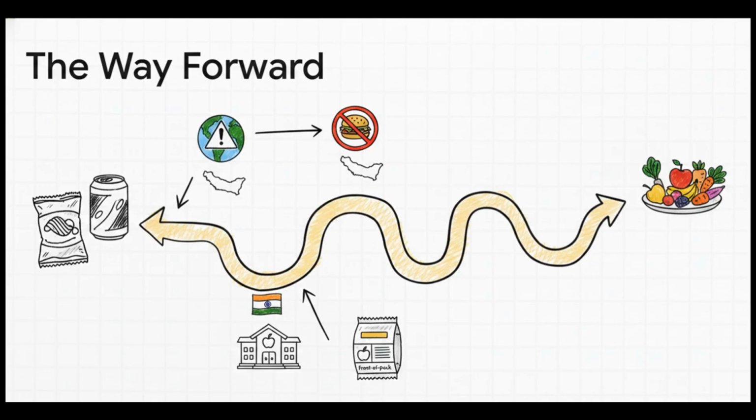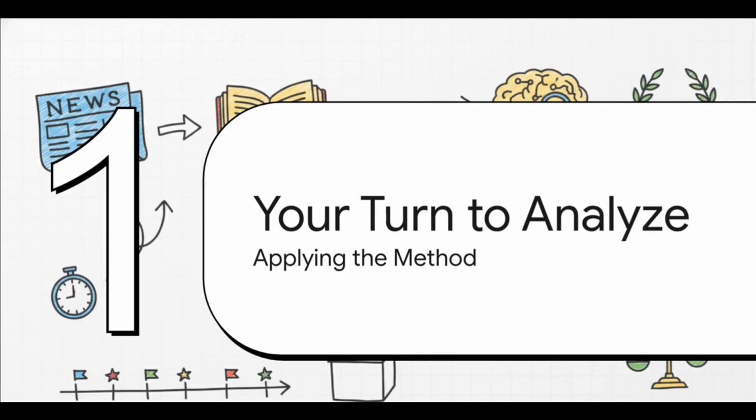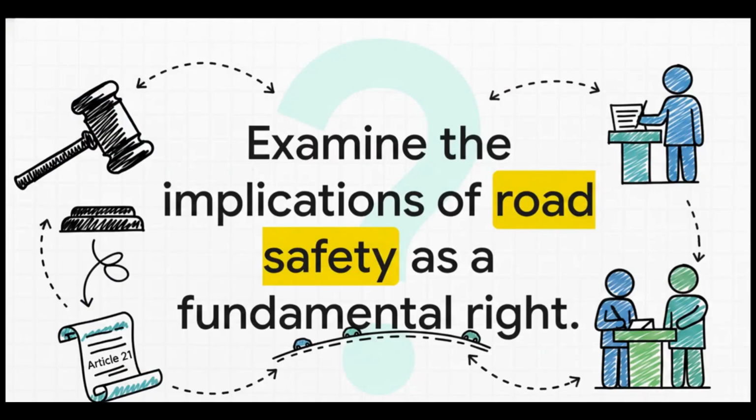nourishment for our cities. Okay, so we've walked through 3 different examples of how to connect the current to the core. We've looked at the event, we've found the foundation, and we've pointed out the pitfalls. Now it's time for you to test out that final step, the application. Take a good look at this potential mains question from GS2. It's based directly on that first topic we covered.